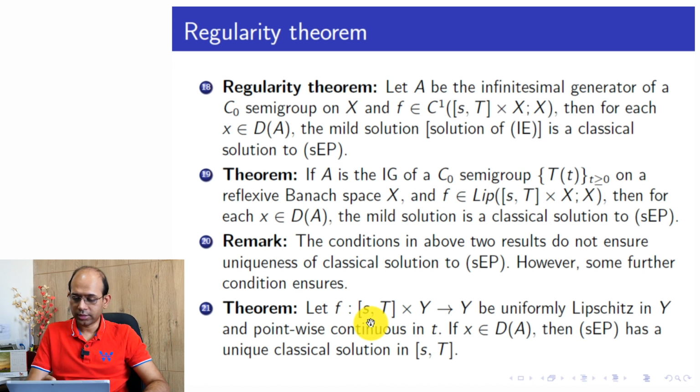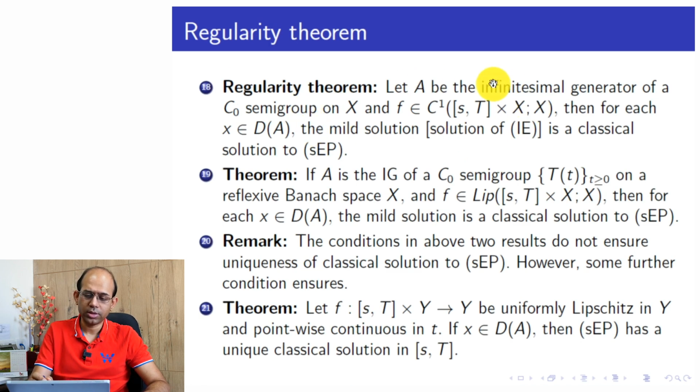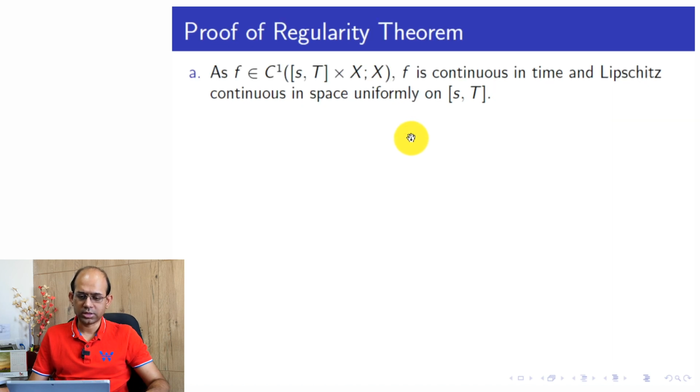Okay, so next we go to the proof of the regularity theorem. We are going to prove this theorem. The main idea of the proof is that since f is given this way, we would use the earlier theorem which ensures existence of a mild solution. Given these conditions, we would first ensure that it has a mild solution, and then show that the mild solution has sufficient regularity. So that is the main idea. It has many steps, and we will go step by step.